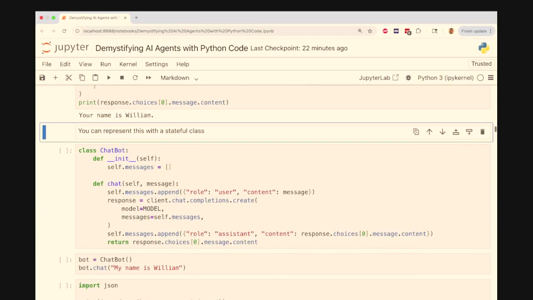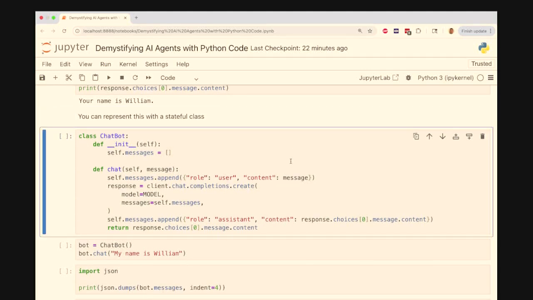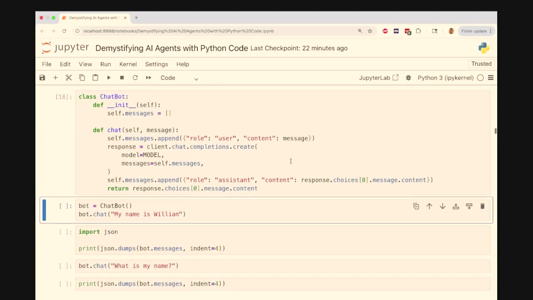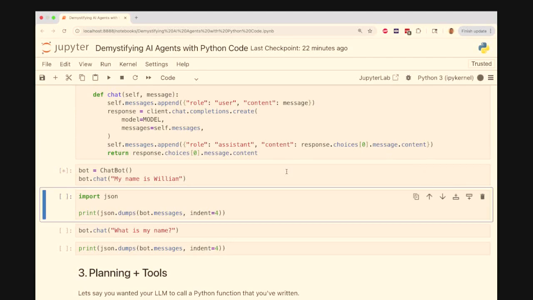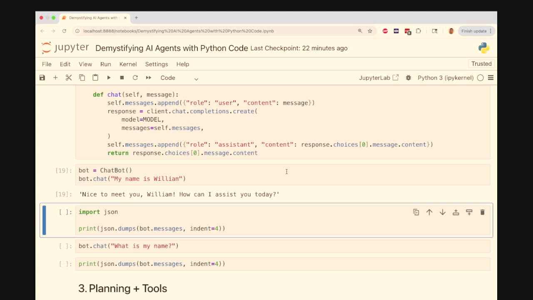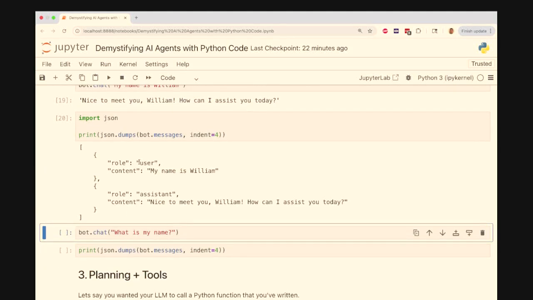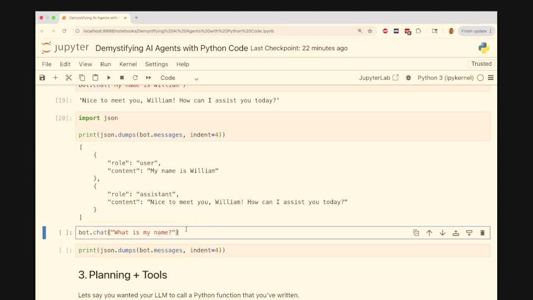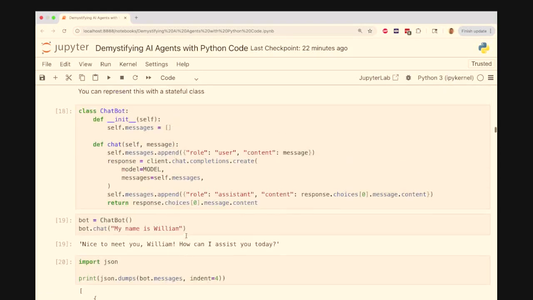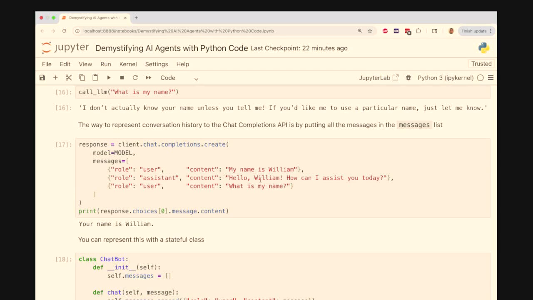That's great. And if we wanted to take that and encapsulate it in a class, we could have the class keep track of this messages list, and we could continually append to it. So we could have this nice abstraction where we say, I have a bot, it's tracking the messages, and we can see inside the bot's state that it has this list of messages. It has what I sent, it has what it replied, and so now when I say bot.chat, I get the same result as when I did it manually above, just putting the messages in.